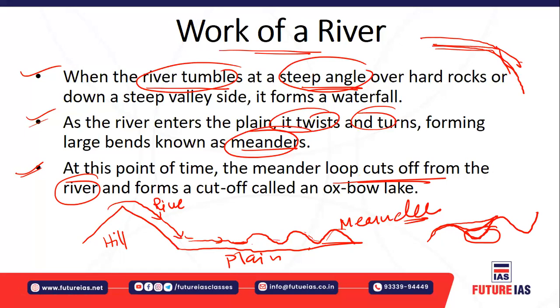Over a period of time, due to the inner side deposition of the sediments by the river, and because of the shallowness of the water, because of less availability of water, the water carrying capacity of the river also reduces. Ultimately the river changes its course slightly and bypasses that segment of the river where it flowed, and starts flowing straight instead of passing that portion, and that left out portion is converted into an Oxbow Lake.